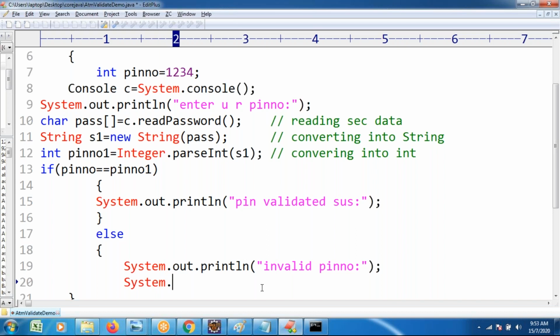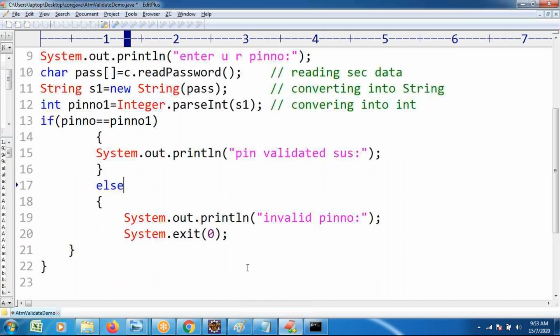I wanted to quit the application. System.exit: System is a class, exit is a method. Exit is a method used for termination of a Java application. From that point of view, we are using the System.exit method. Once again, explaining the flow chart logic.